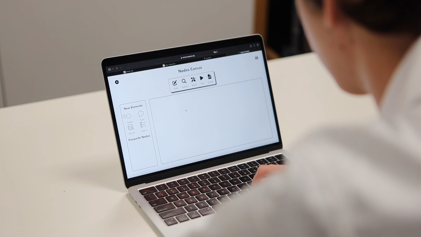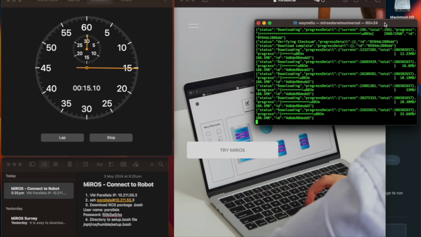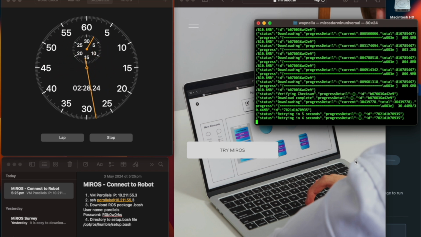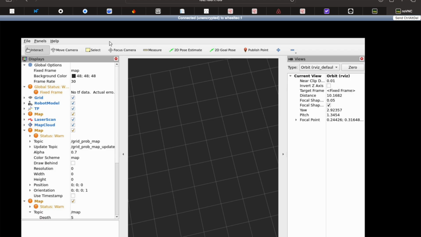So what are the benefits of MiROS? Firstly, it's the graphical user interface that allows users to drag and drop coding. All the code is automatically generated for you. It's very quick to install and configure MiROS. It usually takes 10 to 15 minutes. And for Mac and Windows users, good news, it's VM free. And you can also sync your project anywhere, anytime over the cloud.